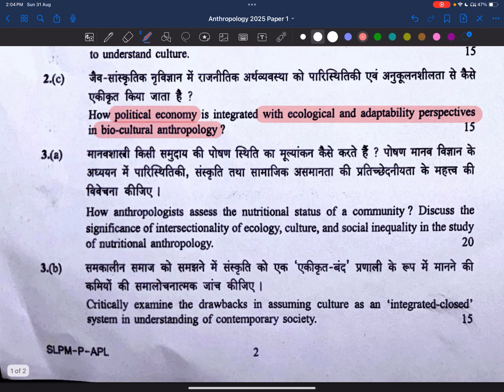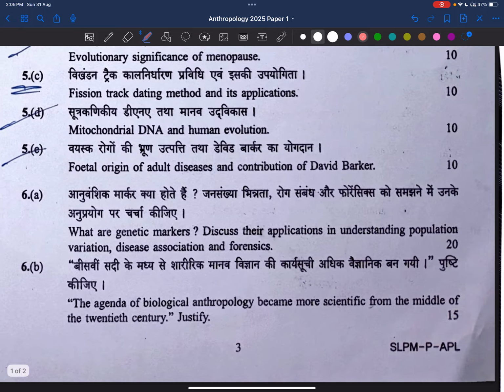Now let's see the third question. How do anthropologists assess the nutritional status of a community? Nutritional status of community, an applied anthropology topic, has come. Discuss the significance of intersectionality of ecology, culture, and social inequality in the study of nutritional anthropology. Okay, this question is somewhat doable. Critically examine the drawbacks in assuming culture as an integrated closed system in understanding contemporary societies. He's asking about drawbacks in assuming culture as an integrated closed system. Somewhat better question only.